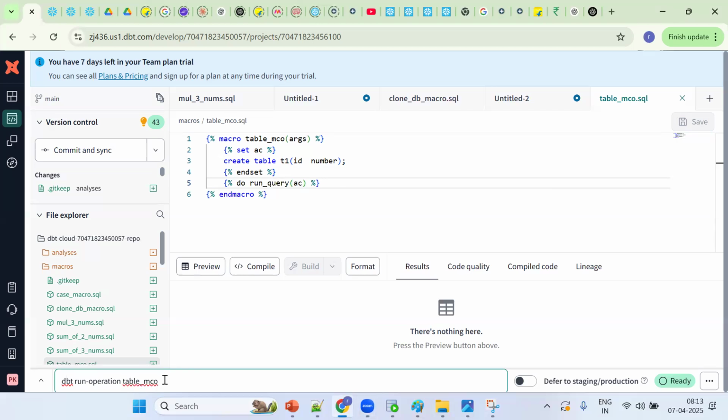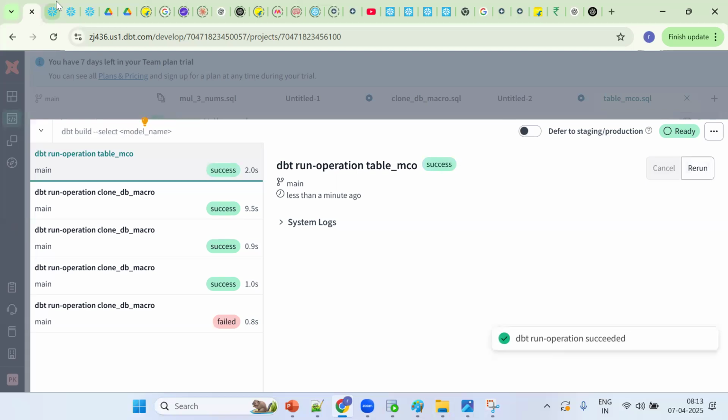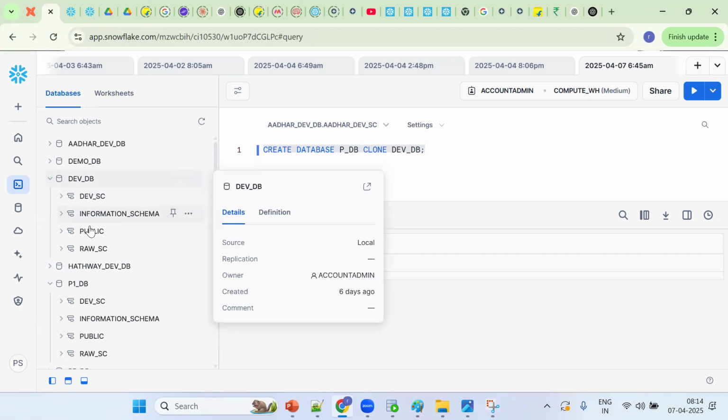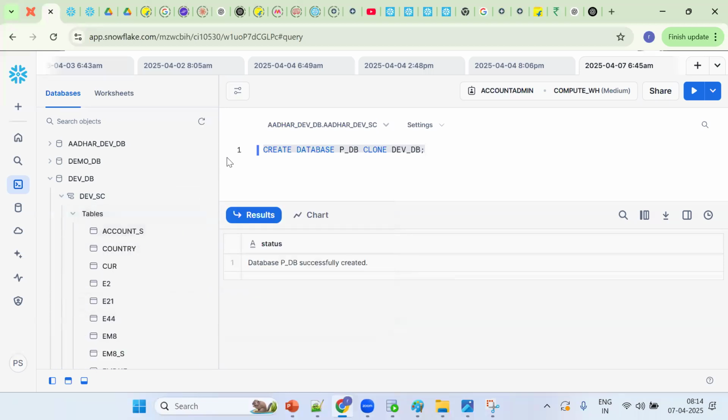Okay, so now tell me where exactly our object will be created. Tell me where our object will be created. Default schema, so default target database, target schema, that is the dev schema. So table. Okay, so T1 table created.